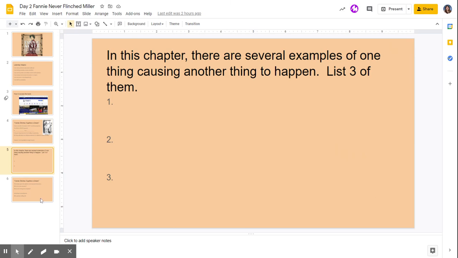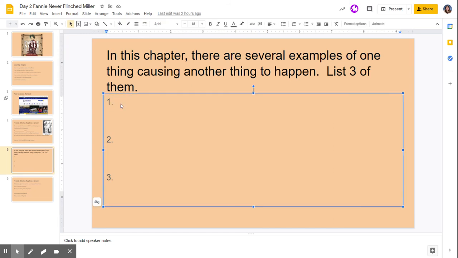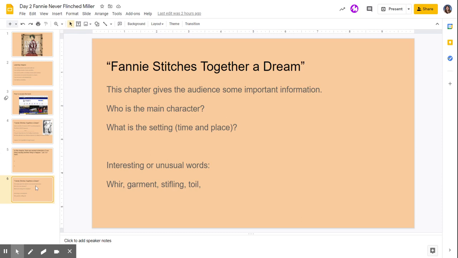So what's required for you today is when we read through this chapter, there are several examples of one thing causing another thing to happen, and I want you to list 3 of them. You can just type right on this slideshow and then click turn it in, and I'll know that I can reference what you wrote. Each of these is unique to you. You get your own little slideshow to type away on.